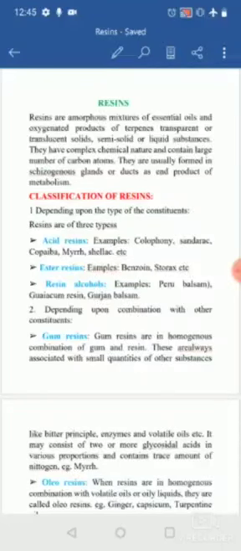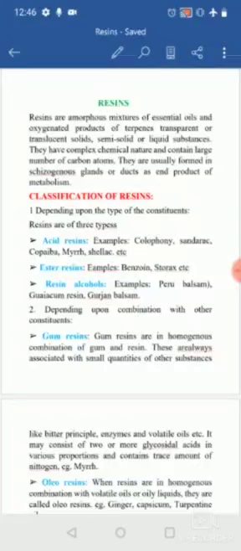They are usually formed in the sesogenous glands or ducts, or as an end product of metabolism. In simple terms, they are amorphous solids, semi-solids or liquids, and they contain a mixture of essential oils and oxygenated products of the terpene.